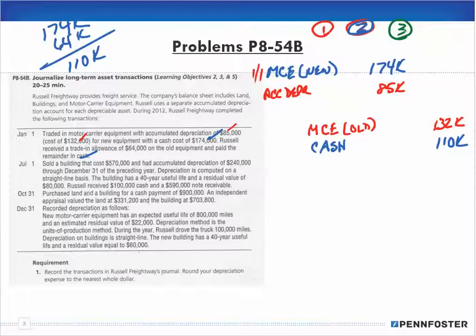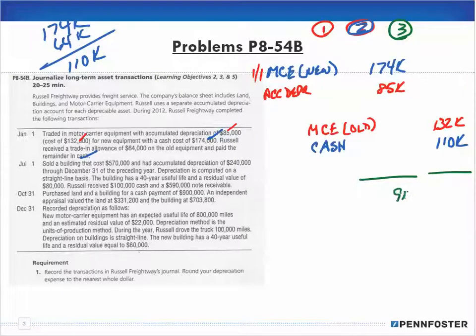But the easier way to deal with this is to say to yourself, okay, I have debits and I have credits. In order to balance the journal entry, which would give me my gain or loss, I just add up my debits and add up my credits and take the difference between the two.